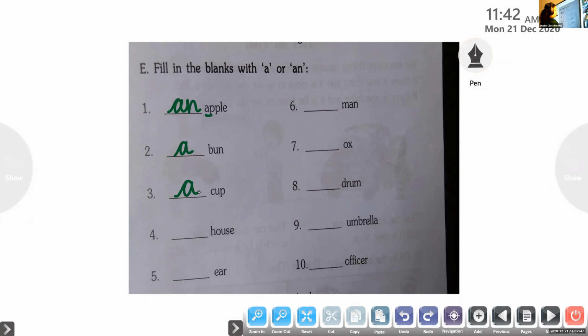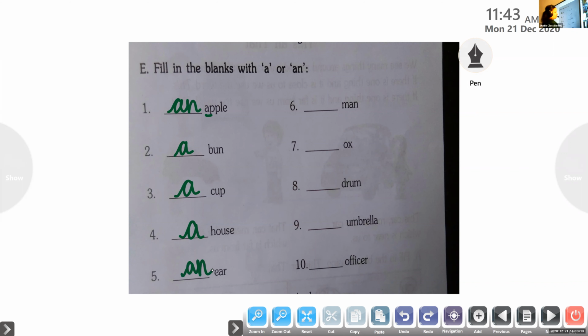Dash house. A or an? A house. Okay, very good. Ritwik, try number 5. Dash ear. E-A-R. Ear. A or an? An ear. Yeah, very good.